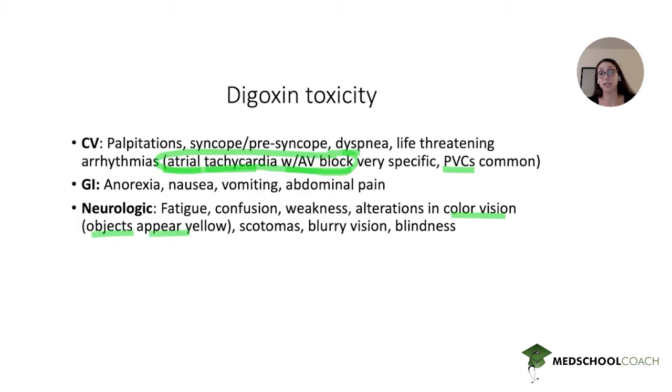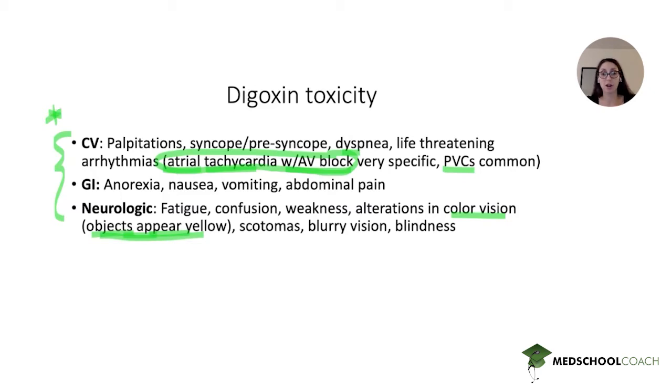And then you might also get scotomas, blurry vision, or blindness. So the constellation of these three systems with some of these very specific findings, like the color changes and atrial tachycardia with AV block, should clue you in to digoxin toxicity. And this is a very classic toxidrome, and it's high yield and it's commonly tested.